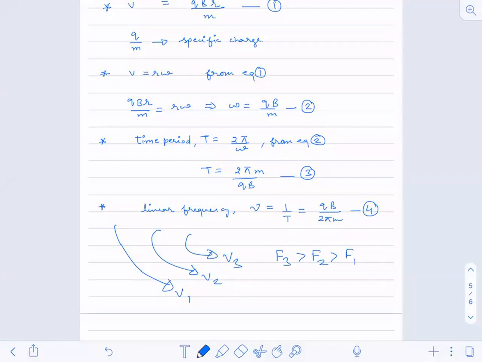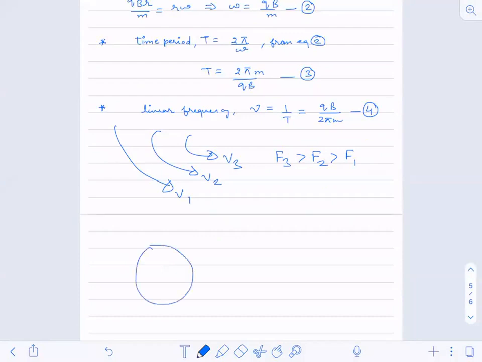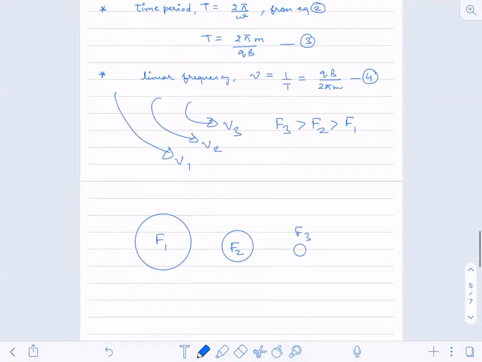Similarly, if a particle is doing a circle like this, and then the same particle goes like this, and then like this. This is F3 now. So what can I say about F1, F2 and F3? F3 will be greatest, then F2, and the least one will be F1. Understood? So this is what you have to understand.